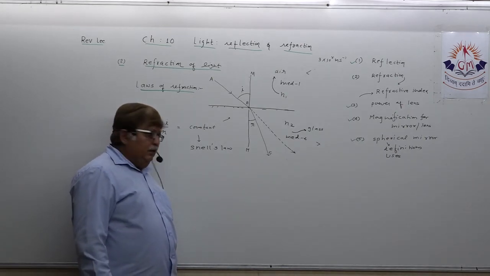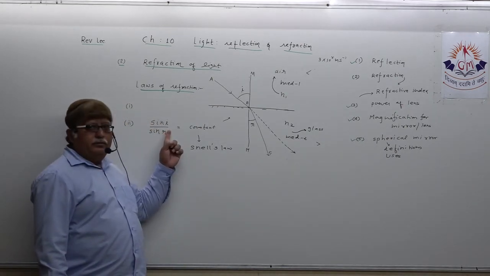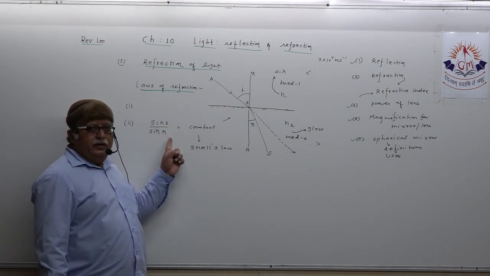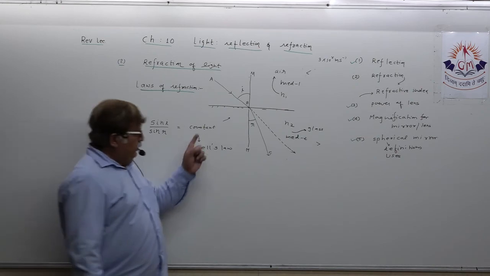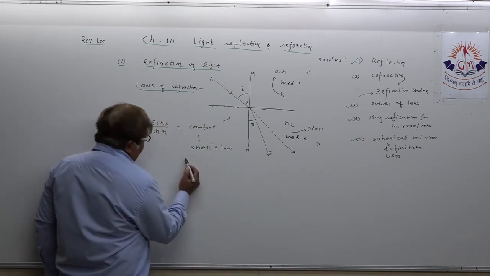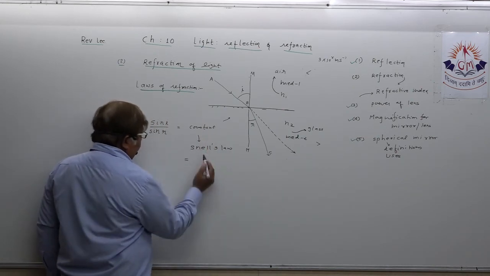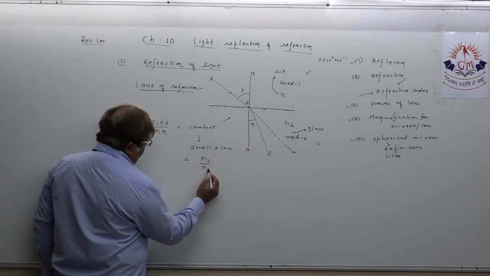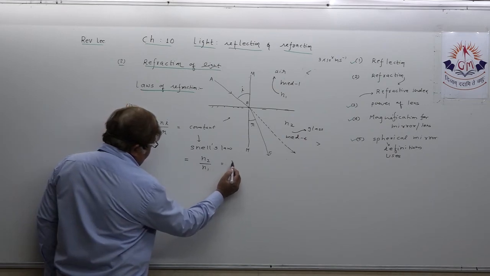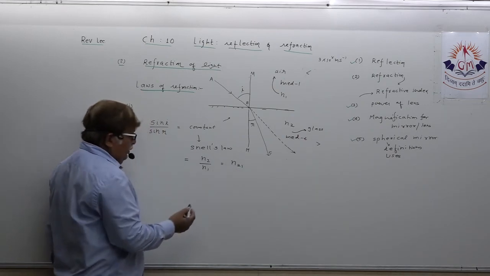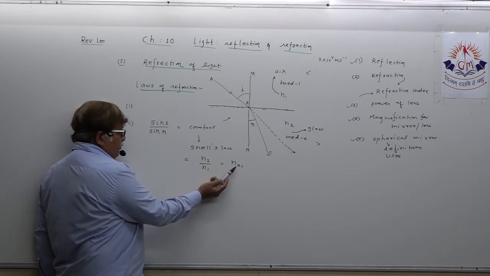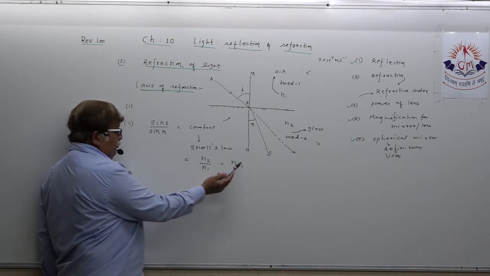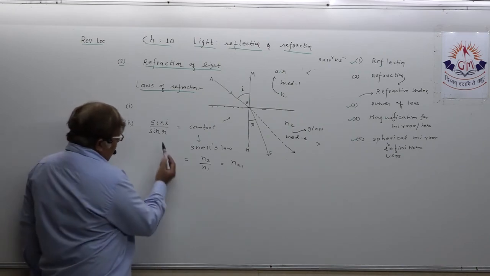Understand? Now, dear student, whenever you get the ratio sin i upon sin r, it is also equal to the ratio of n2 upon n1, which can be spoken as refractive index of medium 2 with respect to medium 1.